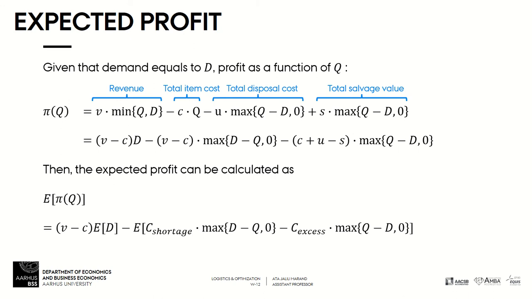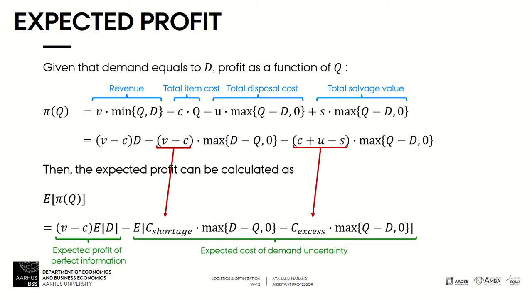So it has two parts. In this second equation, we can see two new parameters defined: C shortage and C excess. C shortage is simply V minus C, and C excess is C plus U minus S. These are the shortage cost and excess costs that we have.